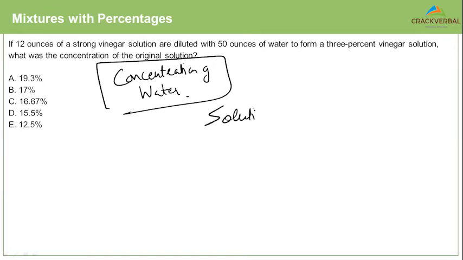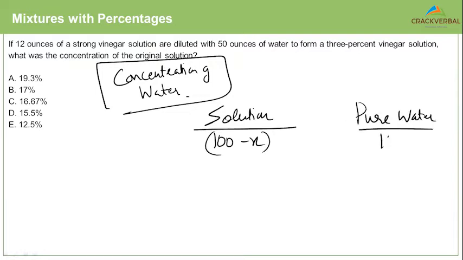So my solution has how much water? Now is where I'll use your values, Madhukar. My solution has 100 minus X percent of water, right? My pure water has 100% of water. And how much percentage does the final mixture have? 97%. Excellent.